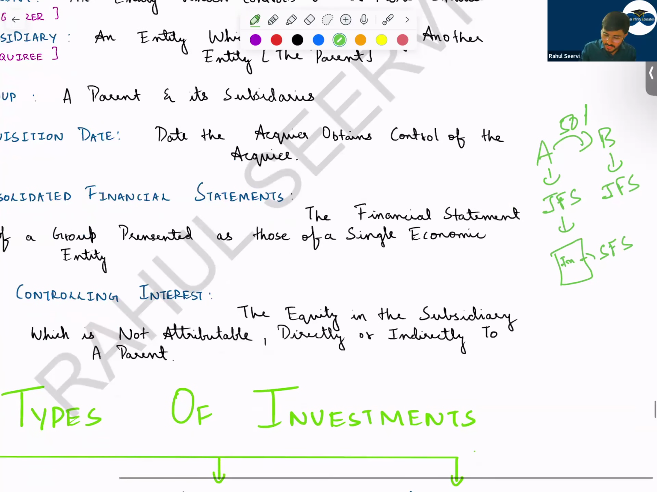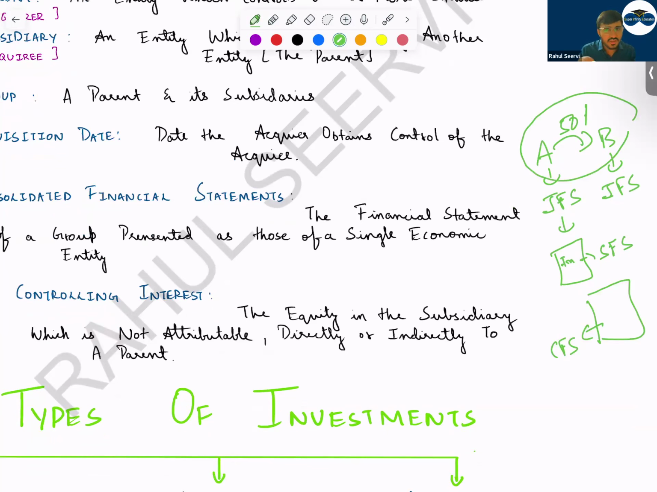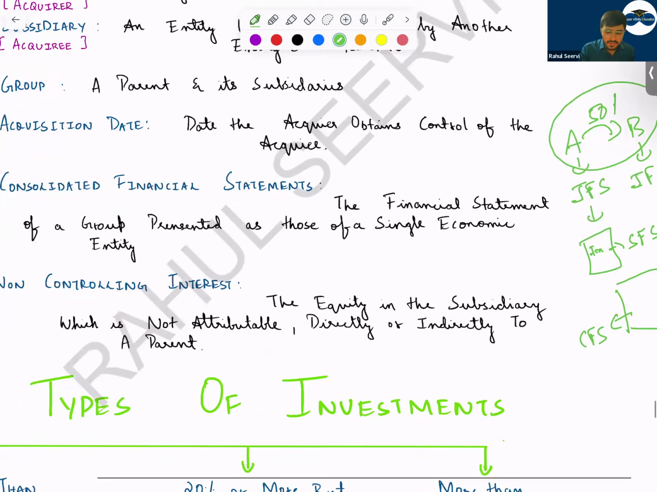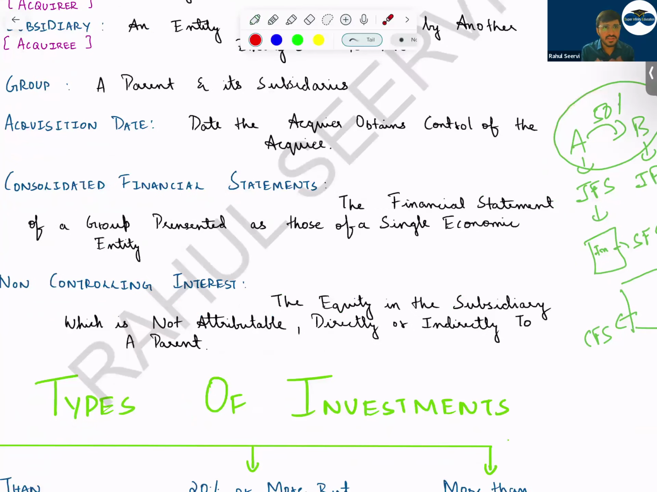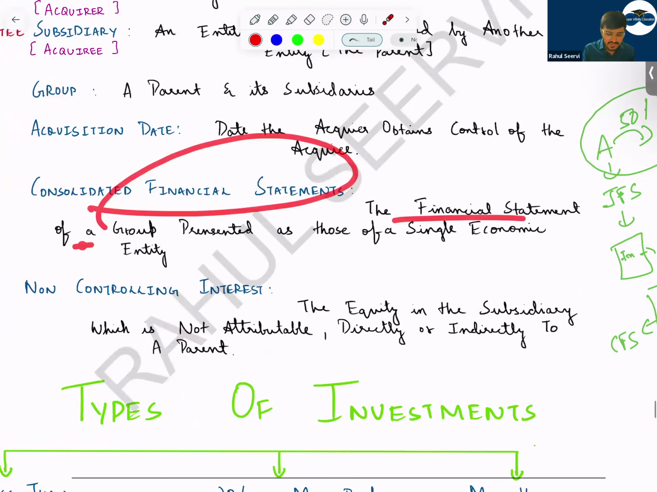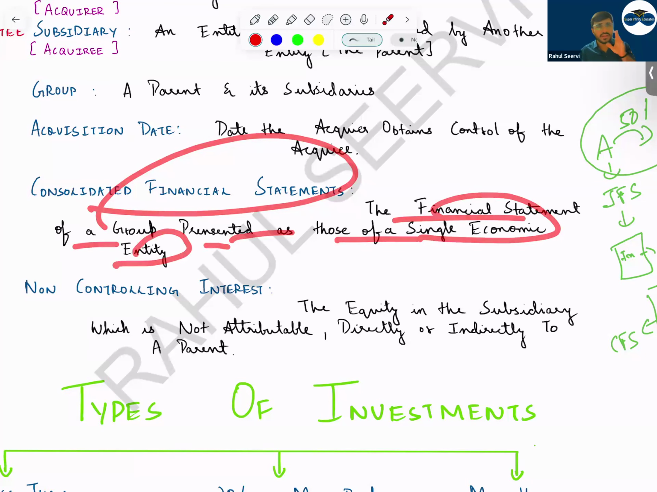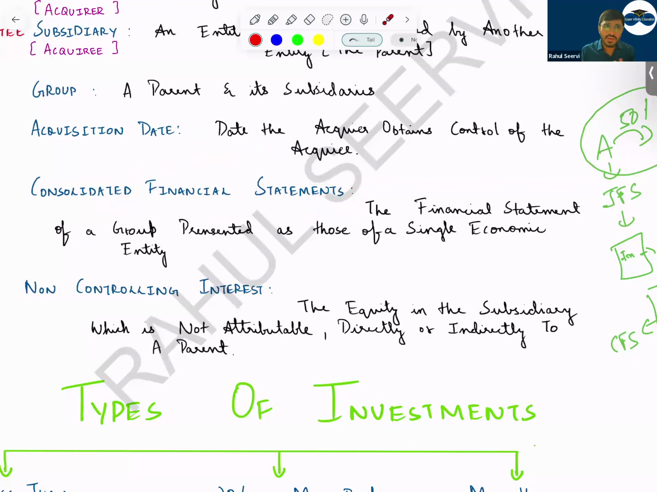Then A company will do what? A company will prepare consolidated financial statements, assuming that these two entities are one. When you prepare the consolidation, goodwill will arise, NCI will be there, etc. A lot of things. So, consolidated financial statements present the financial statements of a group as those of a single economic entity. It is a single economic entity. That is the reason we eliminate the intra-group items here.